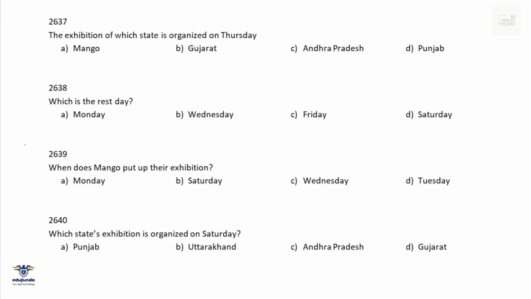Now from 37 to 40 also we need to consider the previous case, and the previous case says that Monday is Mango, Tuesday was Gujarat, Wednesday was rest day, Thursday was Andhra Pradesh, Friday Punjab, and Saturday Uttarakhand.